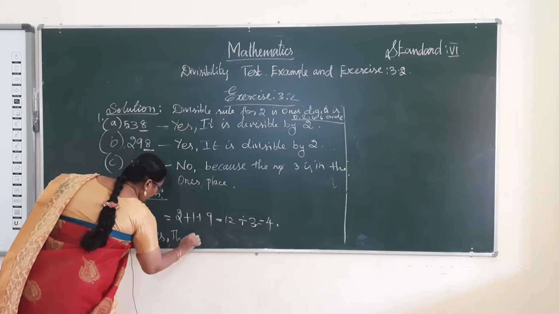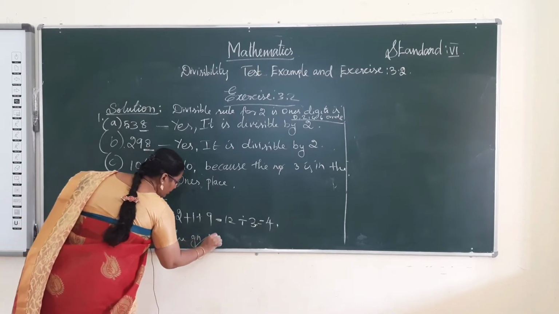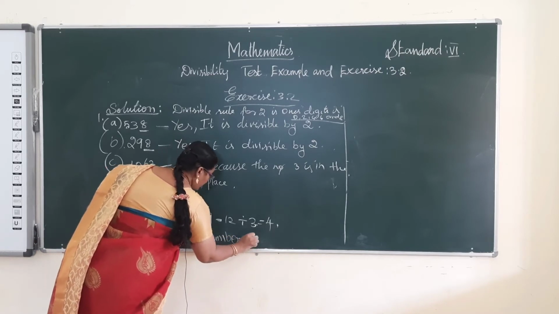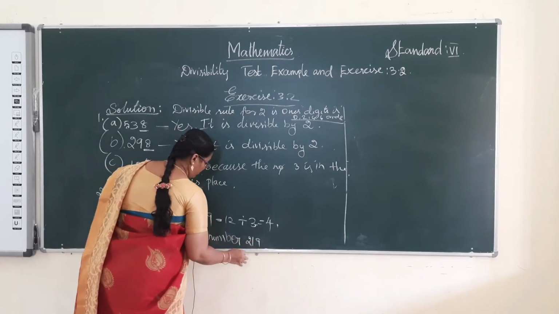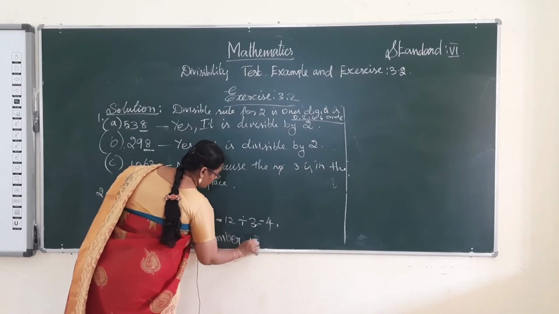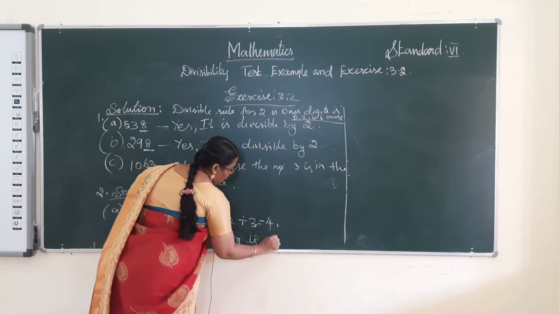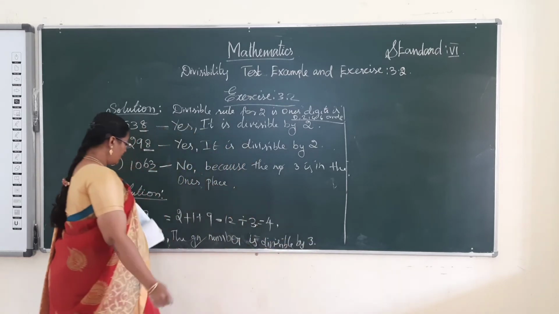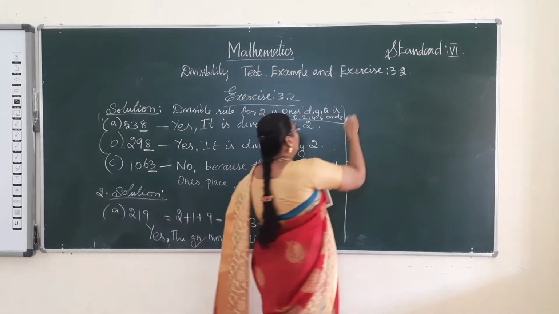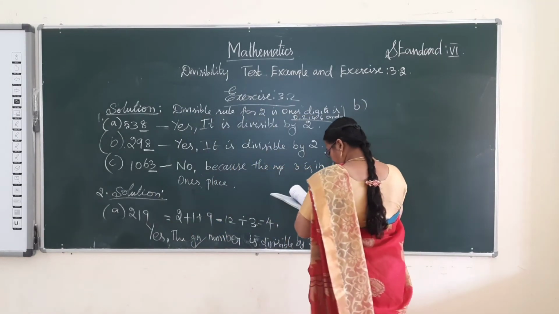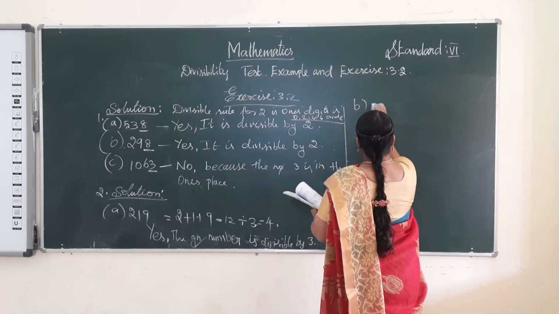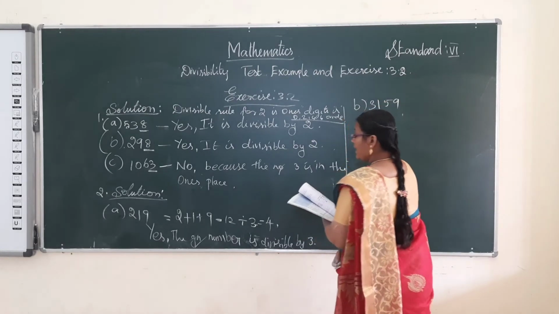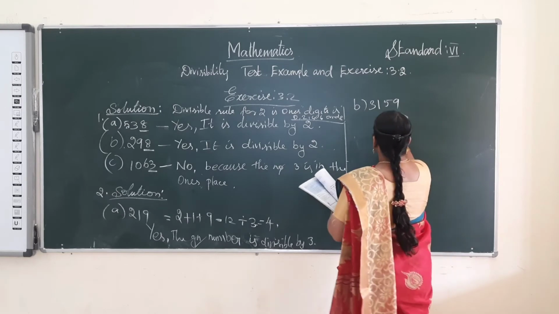The given number is divisible by 3. Next, B: 3159.